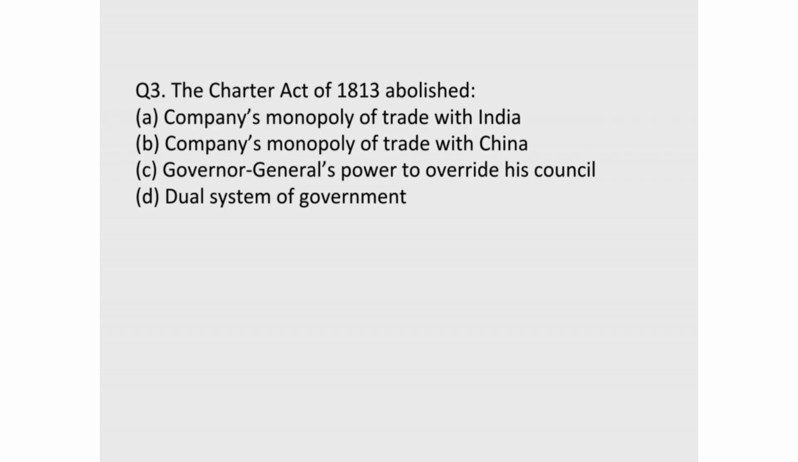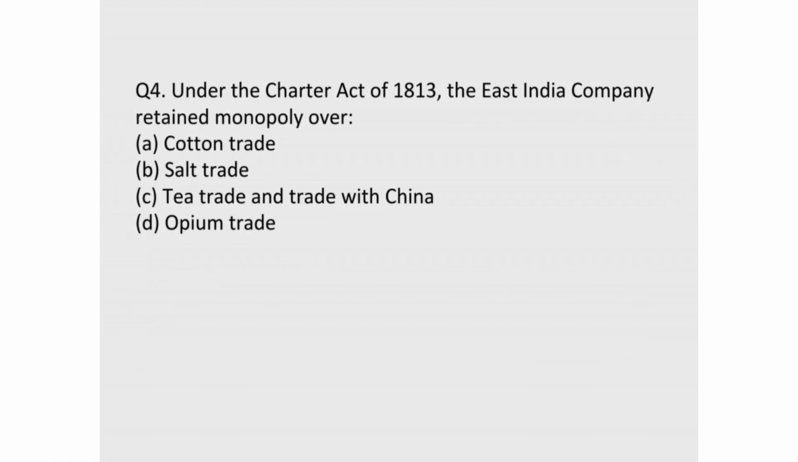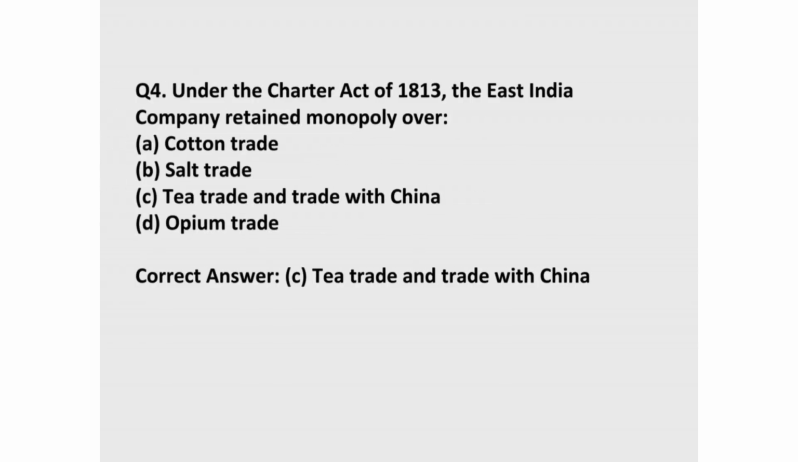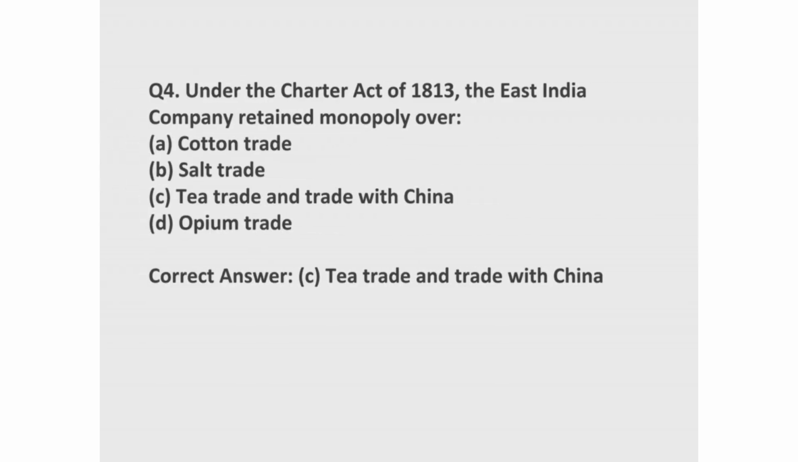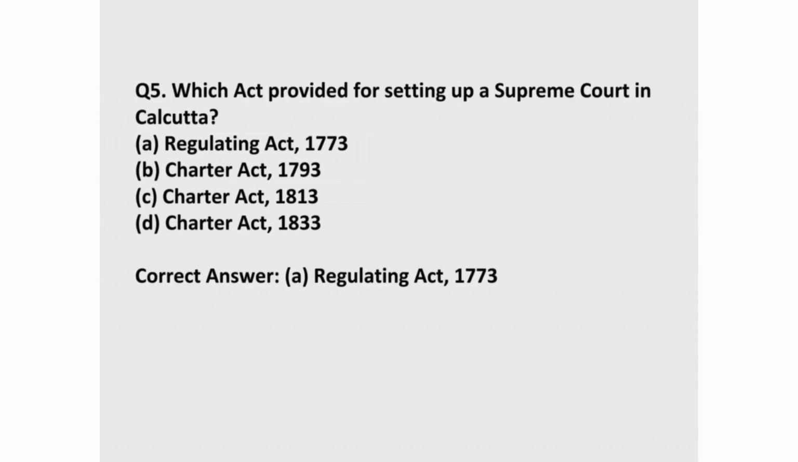3. The Charter Act of 1813 abolished. Correct answer, A. Company's monopoly of trade with India. 4. Under the Charter Act of 1813, the East India Company retained monopoly over. Correct answer, C. Tea trade and trade with China. 5. Which act provided for setting up a Supreme Court in Calcutta? Correct answer, A. Regulating Act, 1773.